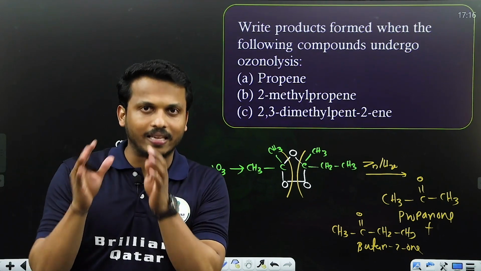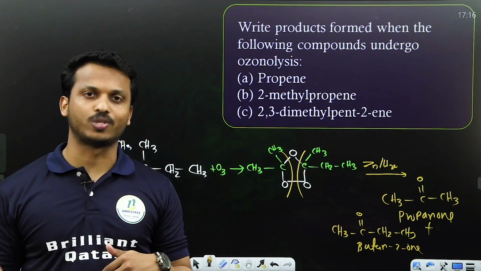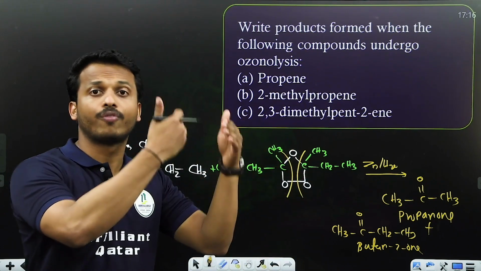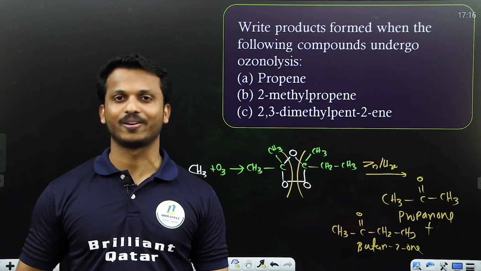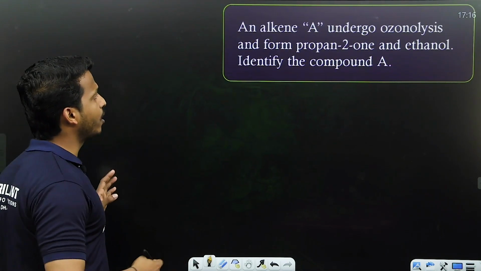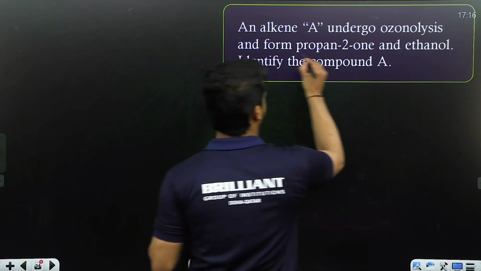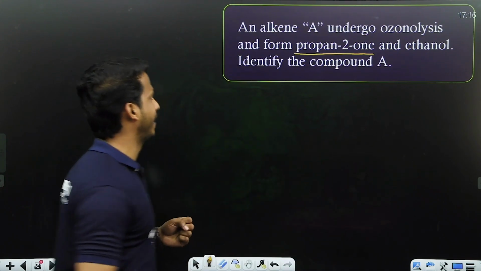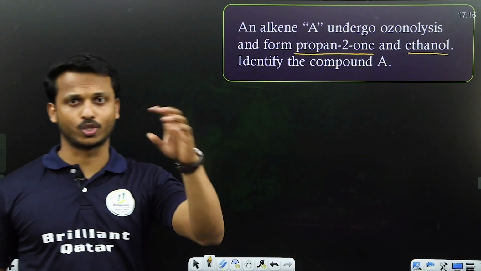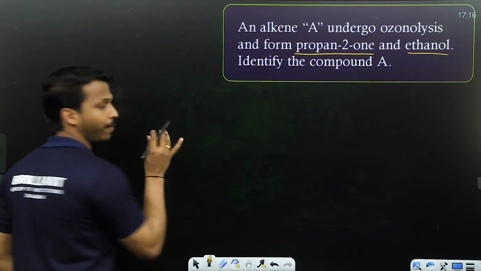Here they give the alkene and ask you to identify the product after ozonolysis, and they will also ask you a reverse question, which means they will give you the product, maybe aldehyde or ketone, and ask from which alkene you can make this. Got the question? Check it. An alkene A undergoes ozonolysis to form propan-2-one and ethanal. Identify the compound A. Okay, don't worry. So propan-2-one, let me give a shortcut method.